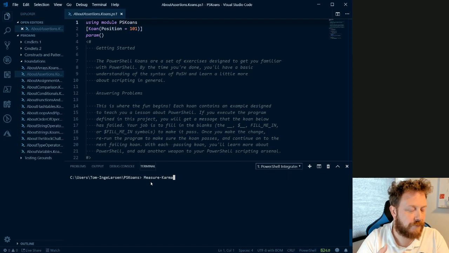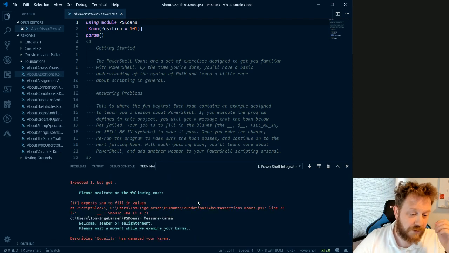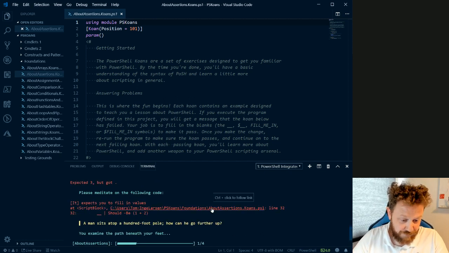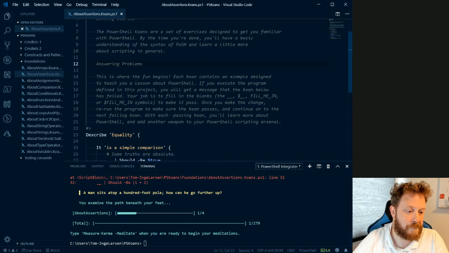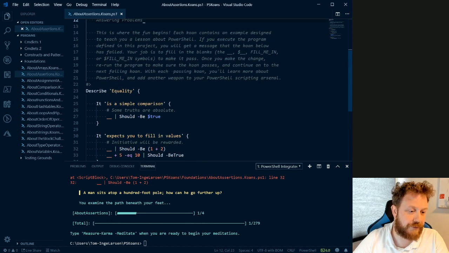So when you're in your editor and ready to go, you can run the Measure-Karma command to see how far you've come. And now it examines my karma, and it tells me to go to AboutAssertions.Koans.ps1, which I've opened here, and start there, which should be the first task. So being built on Pester, it uses the Should -Be or any other Pester tests as well.